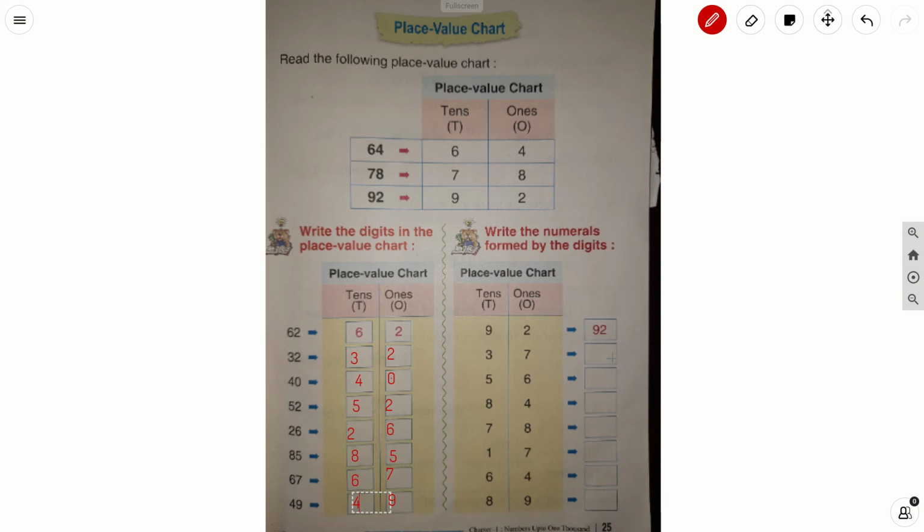So what is there in a ones place now? It is 7. And what is there in a tens place? It is 3. Now the number is 37.